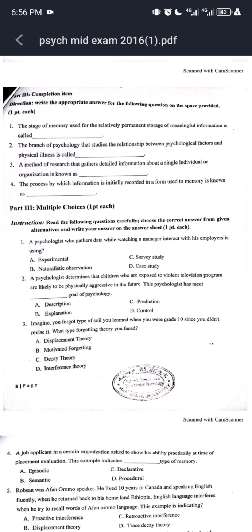Question number 4. The process by which information is initially recorded in a form usable to memory is known as what? The correct answer is encoding, because encoding is the process by which information is initially recorded in a form usable to the memory. So the correct answer is encoding.